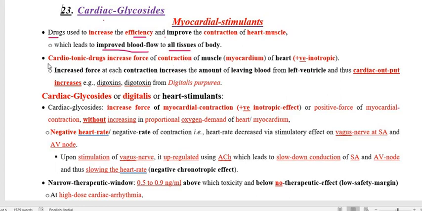And if you want to define cardiac tonic drugs, the same as myocardial stimulants, they increase the force of contraction of the heart muscle, called myocardium, and this is also known as positive inotropic. So what does positive inotropic mean? The drug which increases the force of contraction of the heart muscle, myocardium, is called a positive inotropic effect.